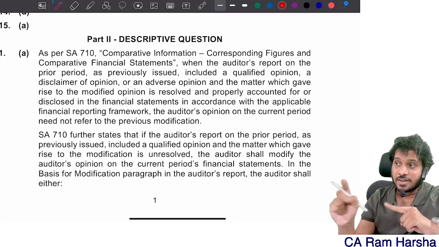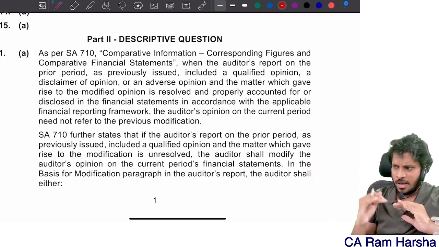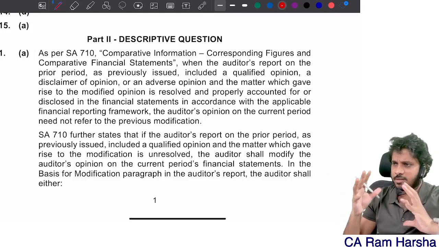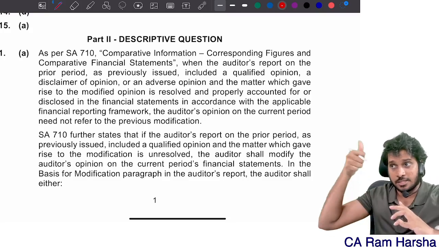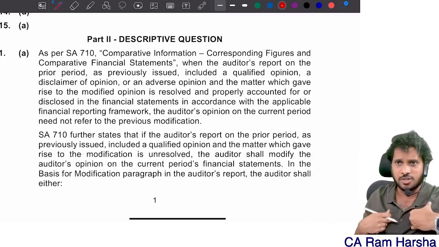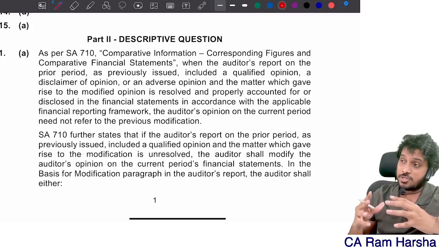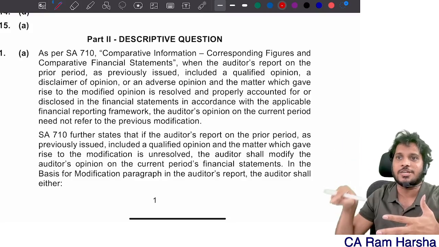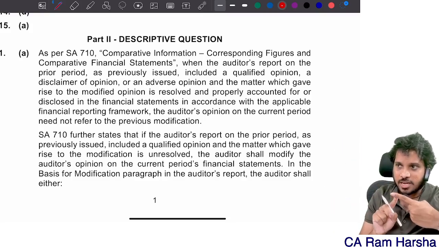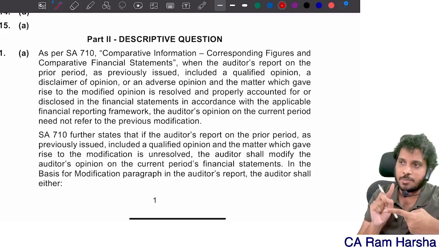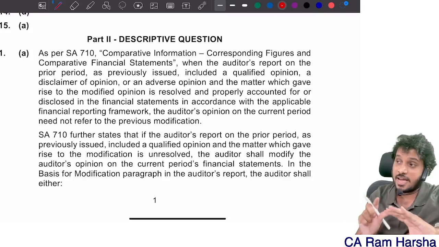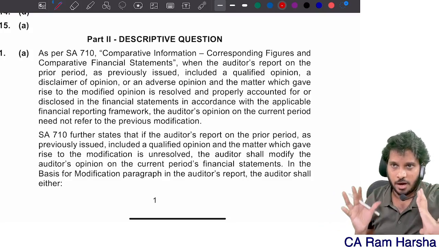Suppose the previous year financials were audited by a predecessor auditor. The first point is the same. Under the basis for qualified opinion paragraph, you will mention that the company has not created a provision. In fact, in the previous year also it was qualified. This year also I am qualifying. Suppose this year the company rectified. In the other matter paragraph, I will refer to the prior period auditor's report. I have taken an assumption that previous year financials were audited by a predecessor auditor. Here they have taken an assumption, they have not taken that assumption. Are you clear?